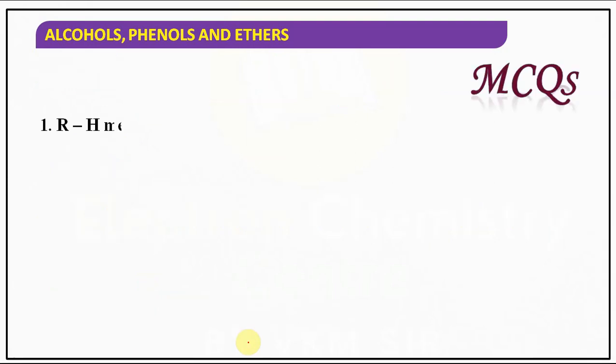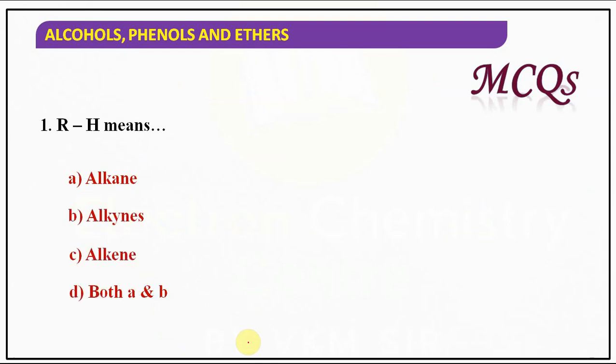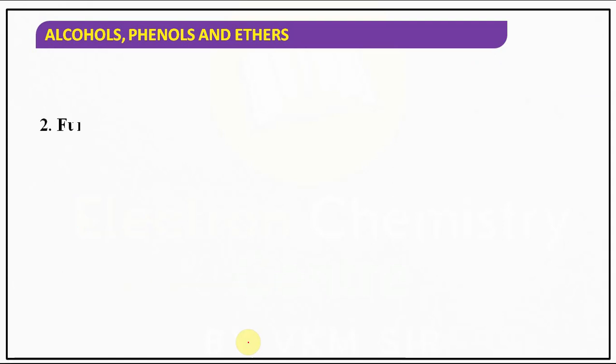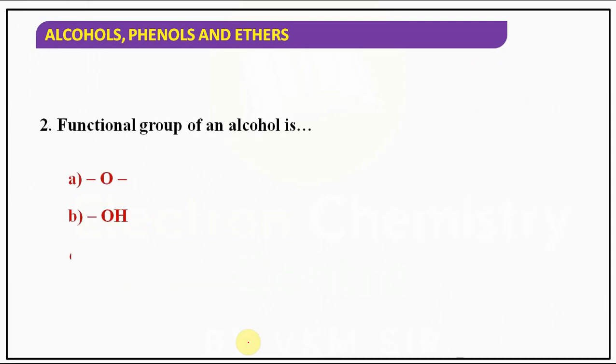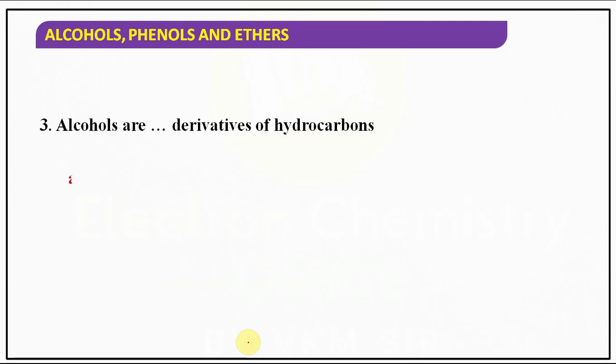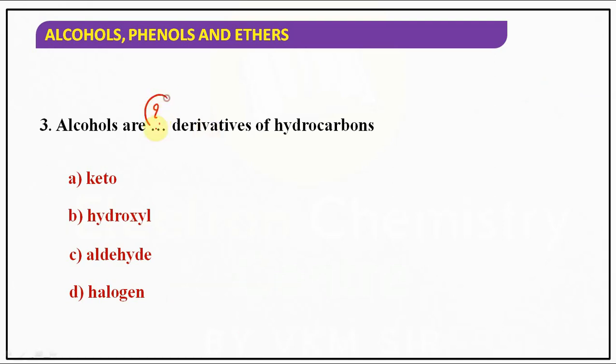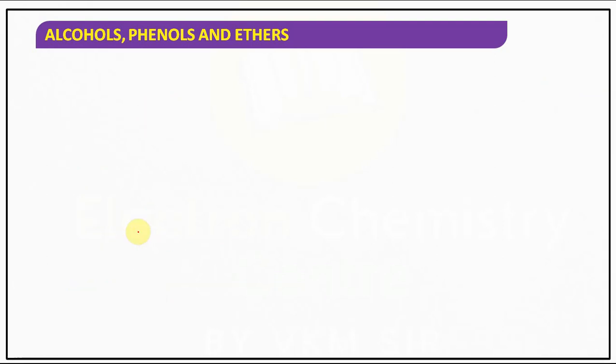Here are some very simple, basic MCQs. RH means alkane. The functional group of an alcohol is OH. Alcohols are which derivatives of hydrocarbons? Alcohols are hydroxyl derivatives of hydrocarbons.